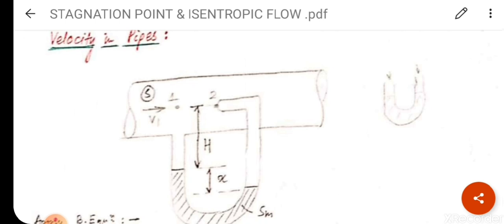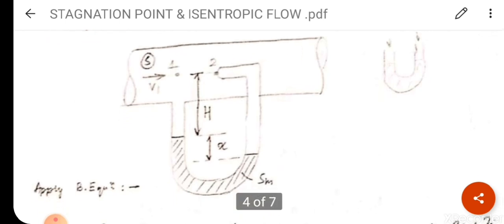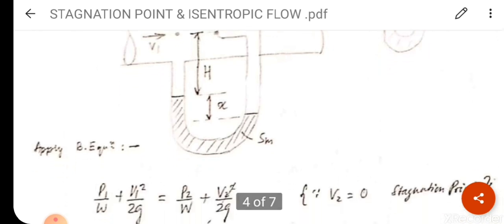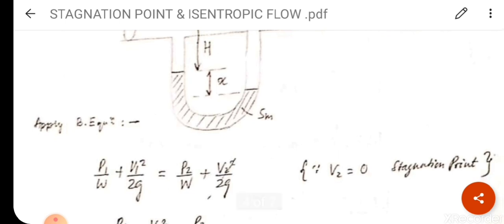We are considering this as the last case we have discussed. So see this diagram, point 1 has V1, point 2 is a stagnation point. Due to this stagnation point, there will be an increase in pressure. So there will be a deflection in the manometric fluid, that is X. So apply Bernoulli's equation, same procedure, that is P1 by W plus V1 square upon 2G is equal to P2 by W plus V2 square upon 2G.